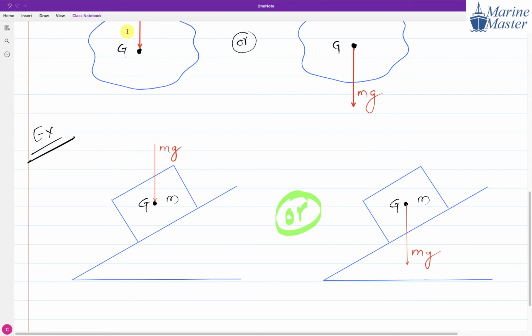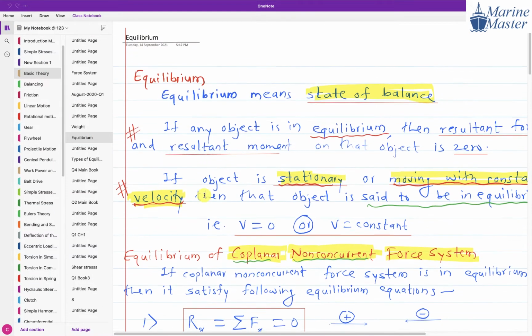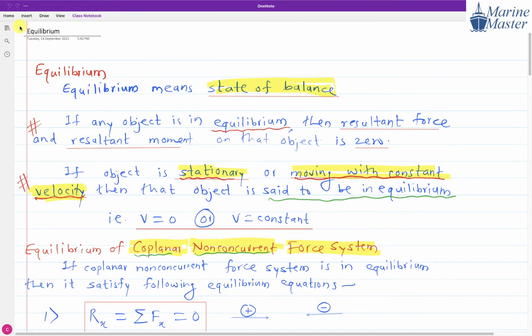Any doubt in this discussion? You got the meaning of weight? Yes, sir. Now try to see the scenario, what we have to study further.